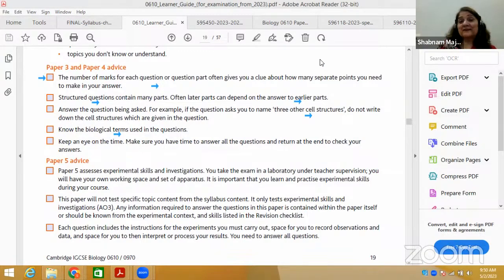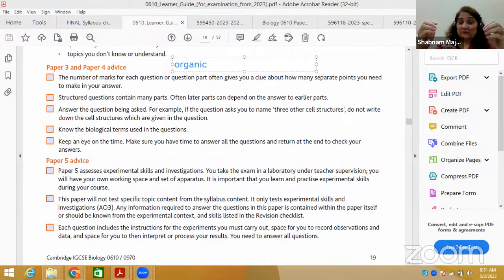So biological terms are very important. Next topic, movement in and out, biological molecules, very important. All biological terms are the most important. Biological molecules are two types: organic and inorganic. Organic, I hope you must have done in chemistry also, means carbon and hydrogen containing compounds which we get from a living source. So carbohydrates, fats, lipids, which are fats and oils, and proteins.